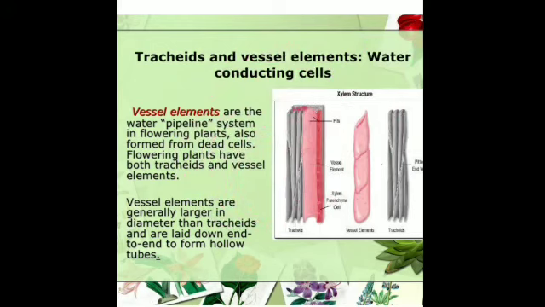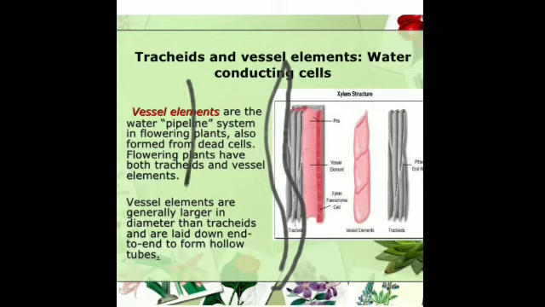Next is tracheids. These are long and narrow. You can see in the diagram given in your book that they are long and narrow cells that taper at both ends, that is, they become thin as they move further, like this, tapering. They are not of the same type as the vessels.